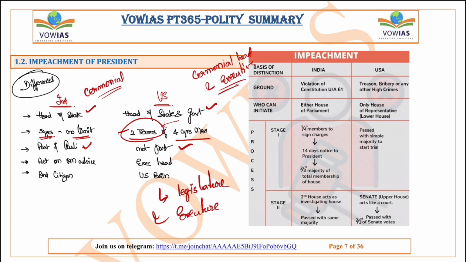Okay. Here in India, the president acts on the advice of the prime minister and his council. But in the United States, the president is head of the executive himself, so he is not answerable, or he doesn't take commands from anyone. And also another important difference is that for a person to become president of India, it is just enough for him to be an Indian citizen. But it's not the same with respect to US. A person who wants to be US president has to be born in United States. This is the major difference you can say.